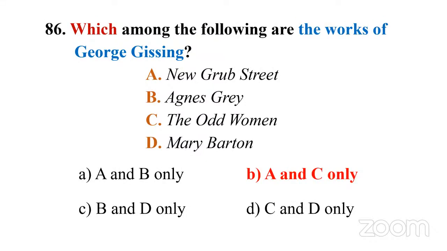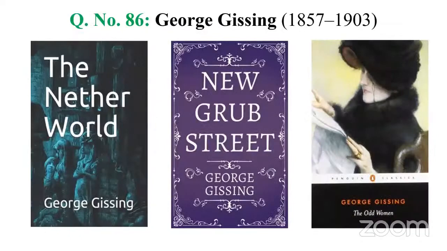So the novels by George Gissing, option A, New Grub Street, and C, The Odd Women. So these are the novels written by George Gissing. Let's check out the other ones. George Gissing, a Victorian novelist, is known for these works: The Nether World, New Grub Street, and The Odd Women. And this question is from the Victorian age, particularly focusing on Victorian novelists.